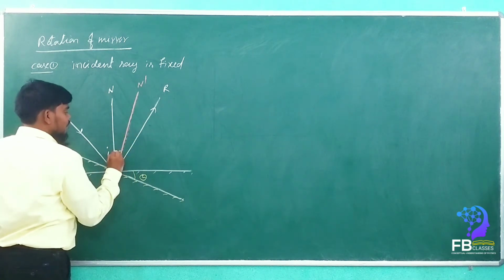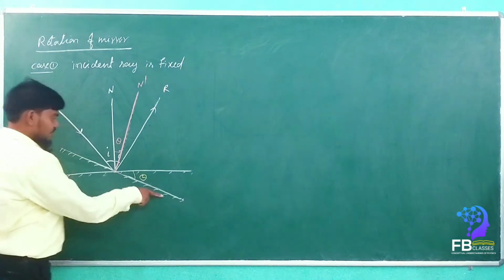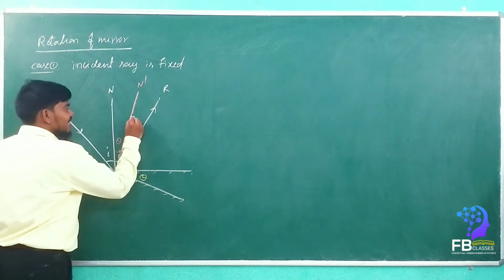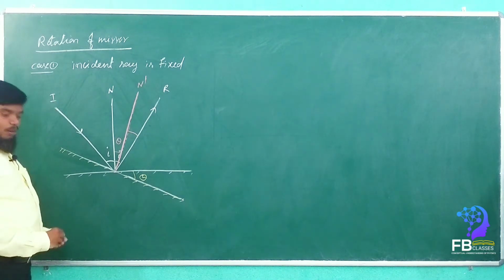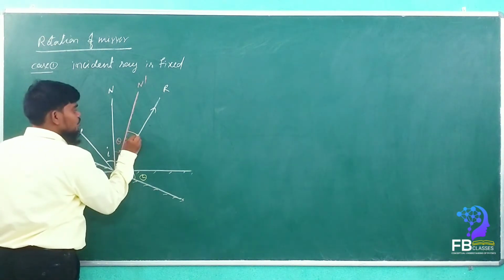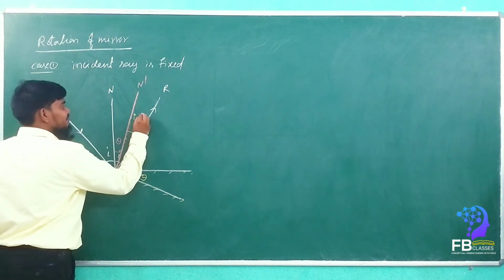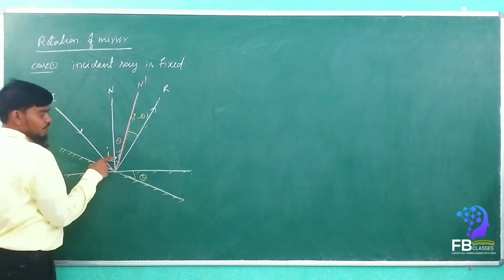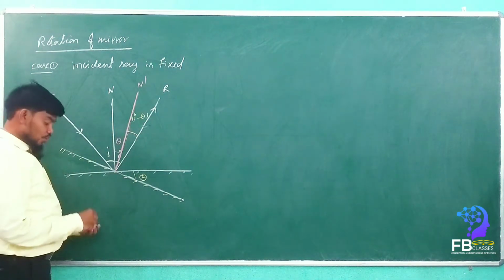See here, if the mirror is rotated by theta, the new normal is also rotated by theta. Got it? Now, how much is this angle? I minus theta. Yes or no? Yes. Total is I, now it is minus theta. So I minus theta.